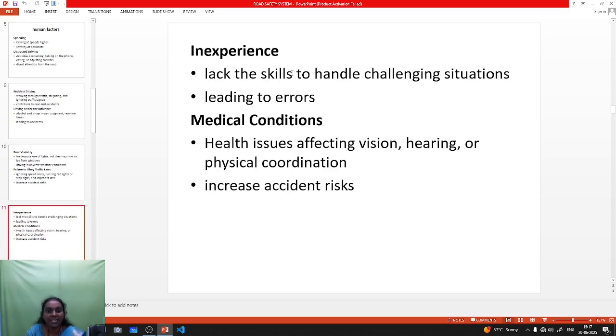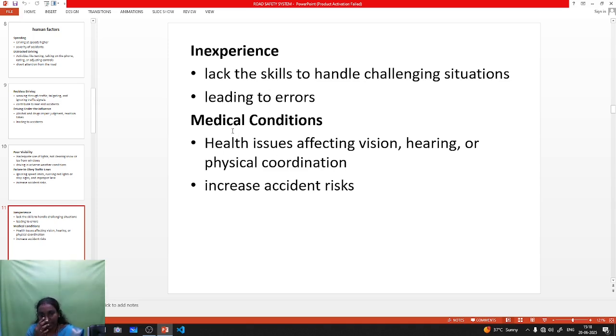Next one is inexperience. An inexperienced person handling heavy load vehicles like a carriage vehicle or lorry, or some other large vehicle, leads to errors. Lacking skill is the issue. Experience gives better decision making, but inexperience sometimes leads to accidents.